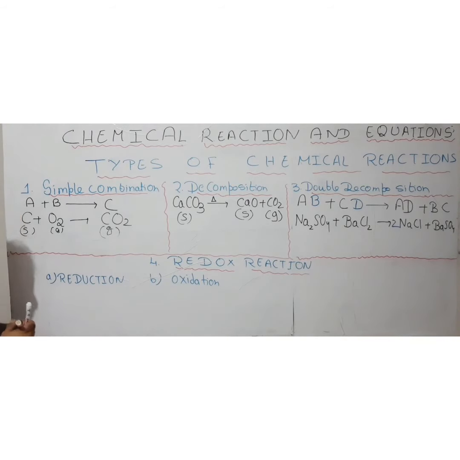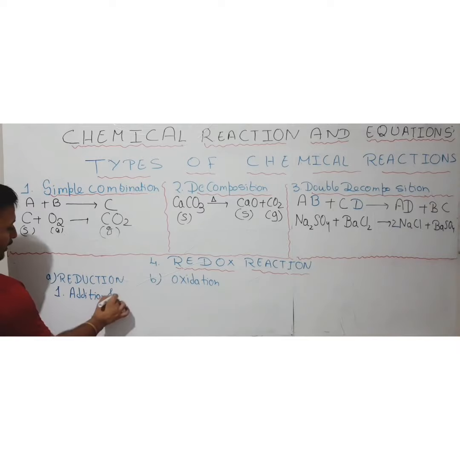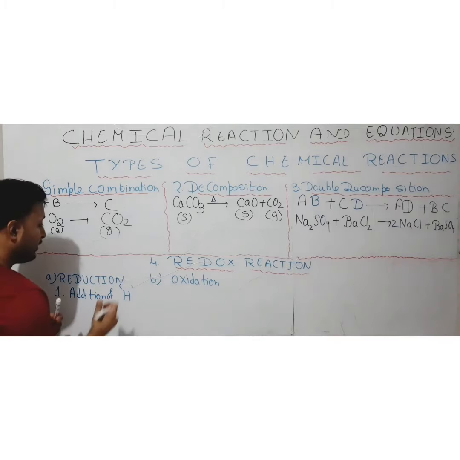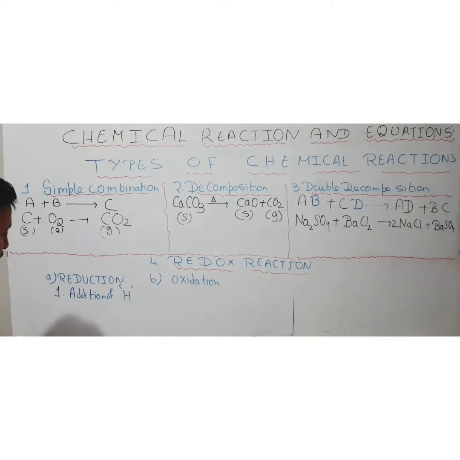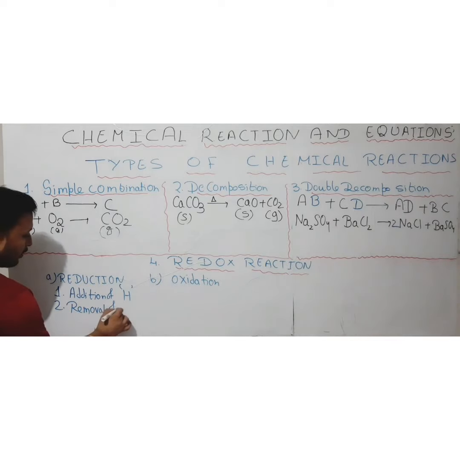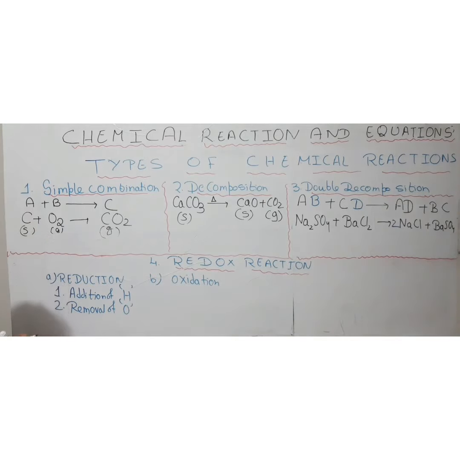Reduction means that if suppose during a reaction the addition of hydrogen takes place, meaning when the process is completed the hydrogen is added to some substance, then it is known as reduction for that substance. Or removal of oxygen, if oxygen is removed during that process, then also it is known as reduction.